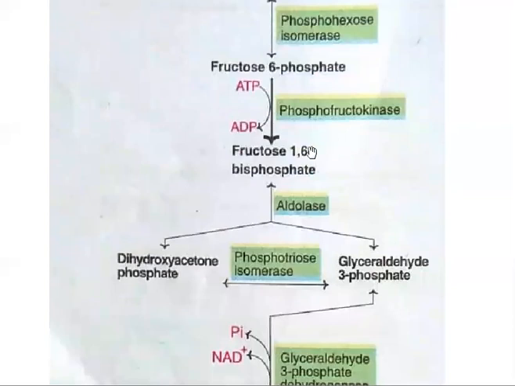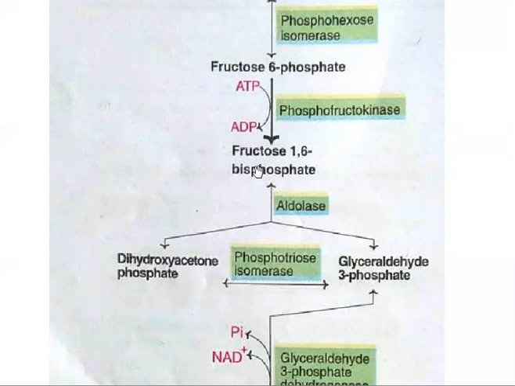Next, coming to the second phase, which is called the splitting phase. Here fructose 1,6 bisphosphate is split into two molecules of 3 carbon compounds: dihydroxyacetone phosphate and glyceraldehyde 3 phosphate.